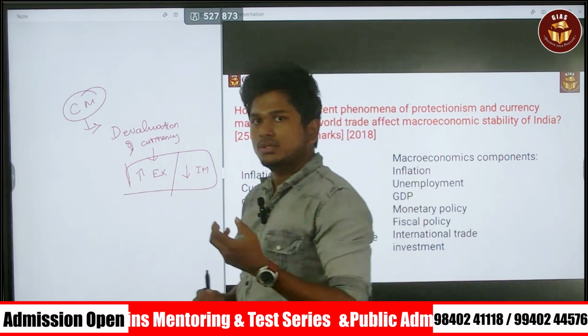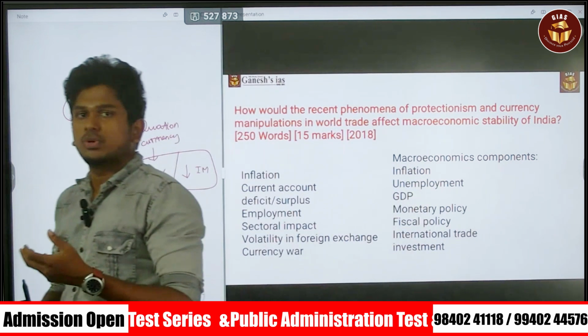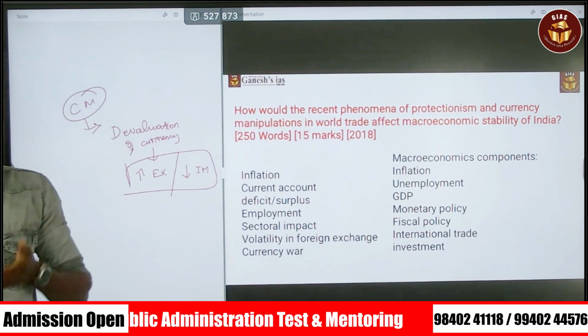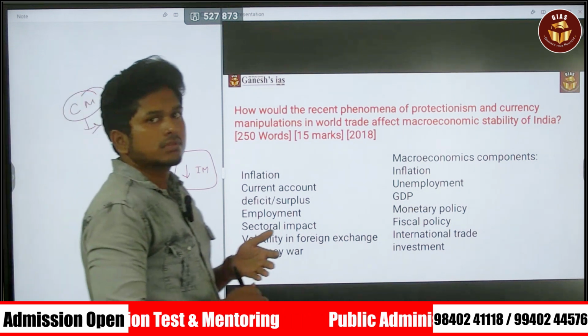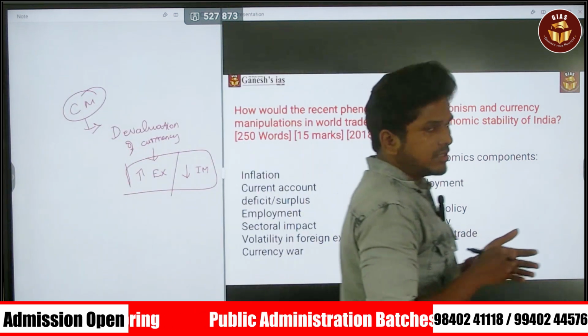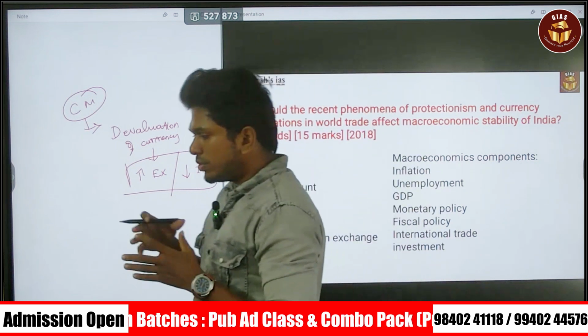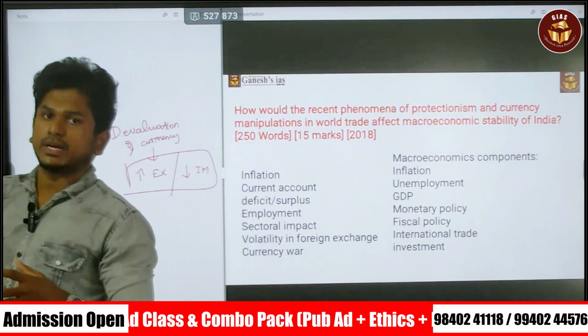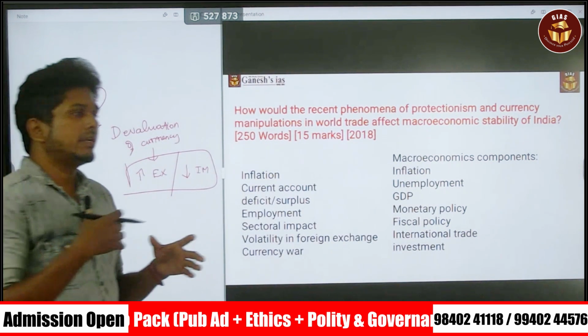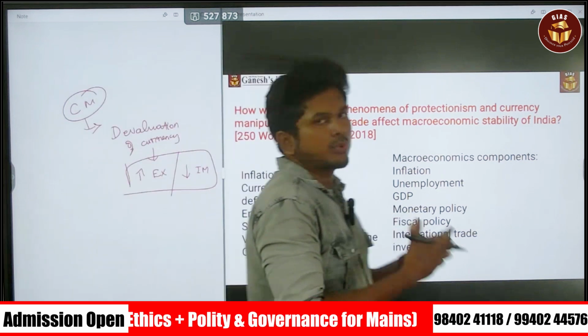By that, you increase your exports and at the same time reduce imports. So in both cases, you are trying to restrict the international trade pattern and increase domestic production.